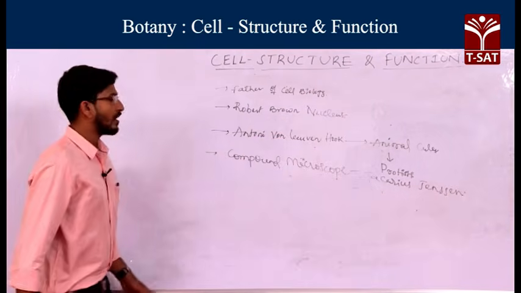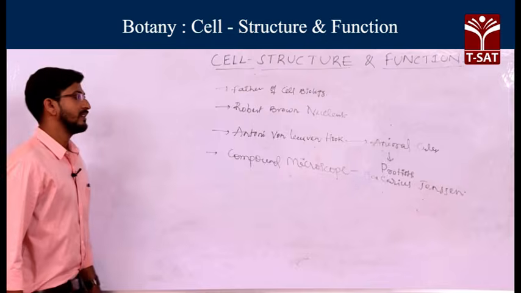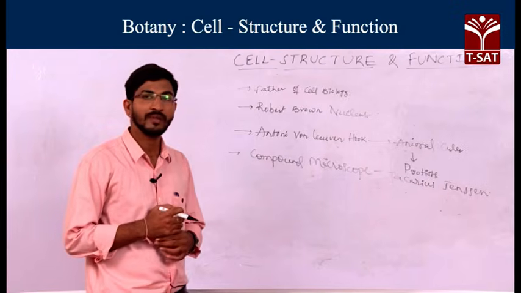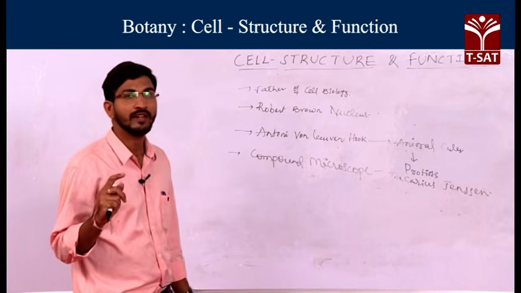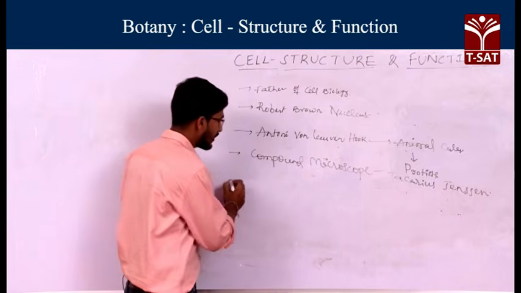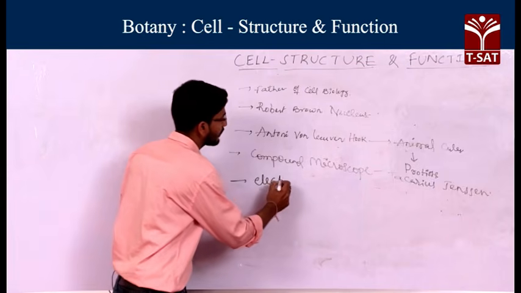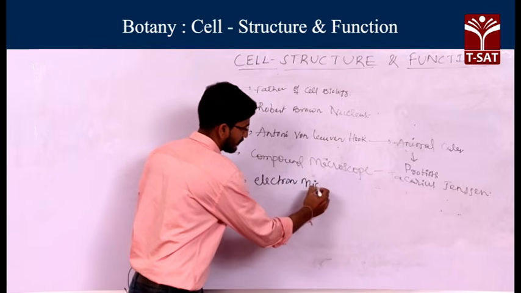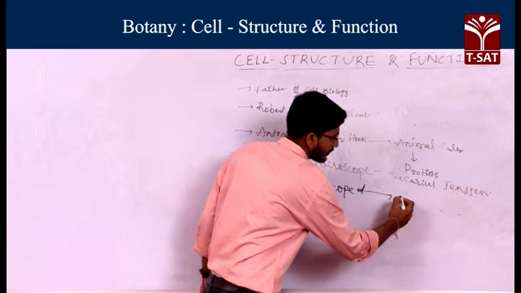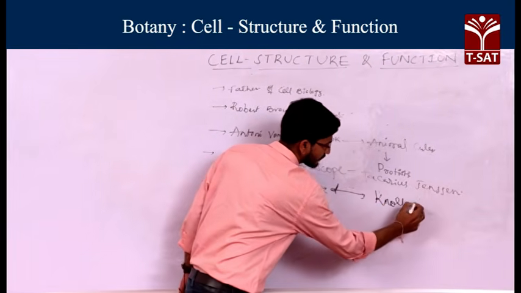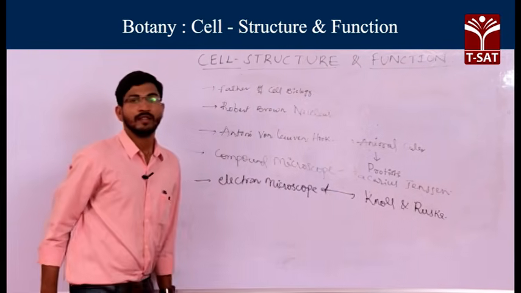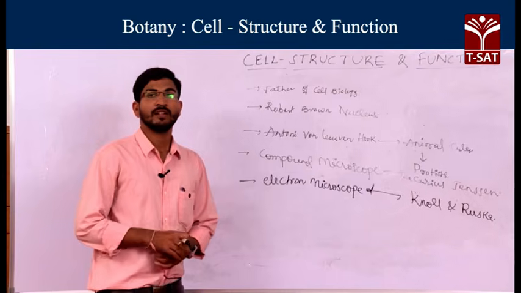Another scientist came who discovered the electron microscope. Okay, this is about some of the inventions in cell biology.